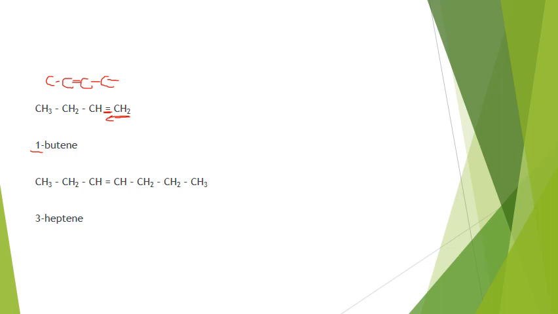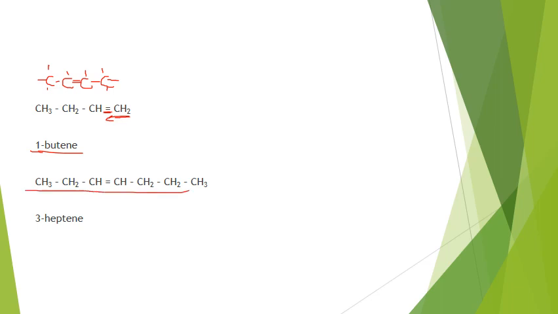So butene can have 2 structures. It could be 1-butene or 2-butene. They're 2 different structures. This one's 2 because the double bond comes off number 2.